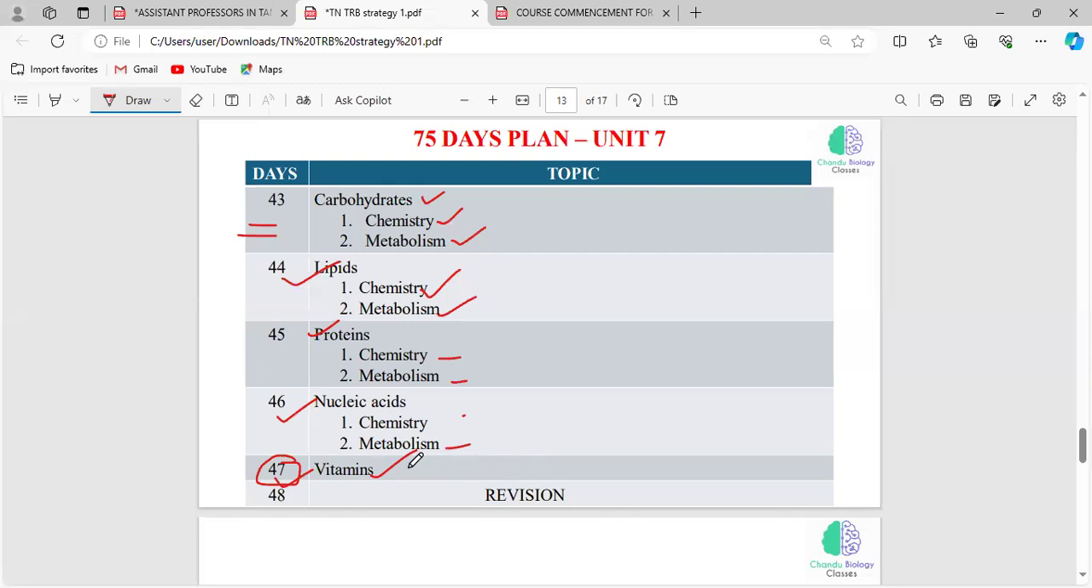So all these things will be coming under vitamins. So you have to cover this on day 47. And on day 48, you have to revise the entire unit biochemistry. That is unit 7. Okay.